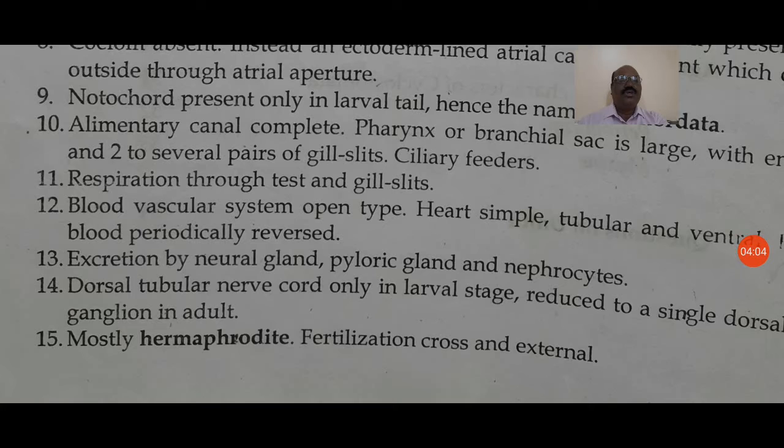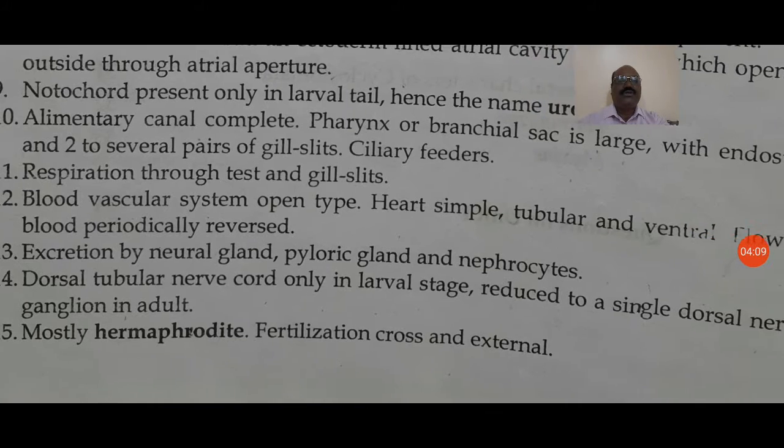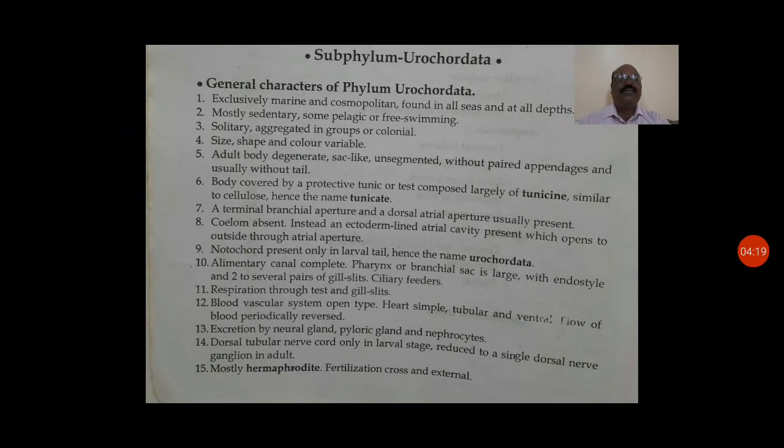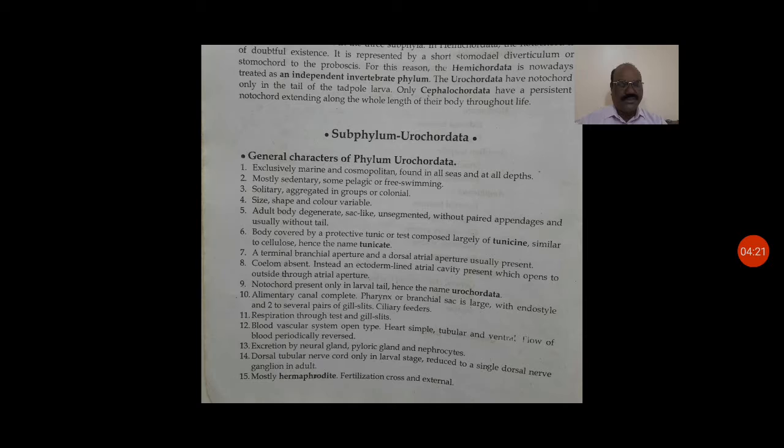The dorsal tubular nerve cord is present only in the larval stage, reduced to a single dorsal ganglion in the adult, and they are mostly hermaphrodite, with cross and external fertilization. Hermaphrodite means the male and female reproductive organs are present in the same animal.